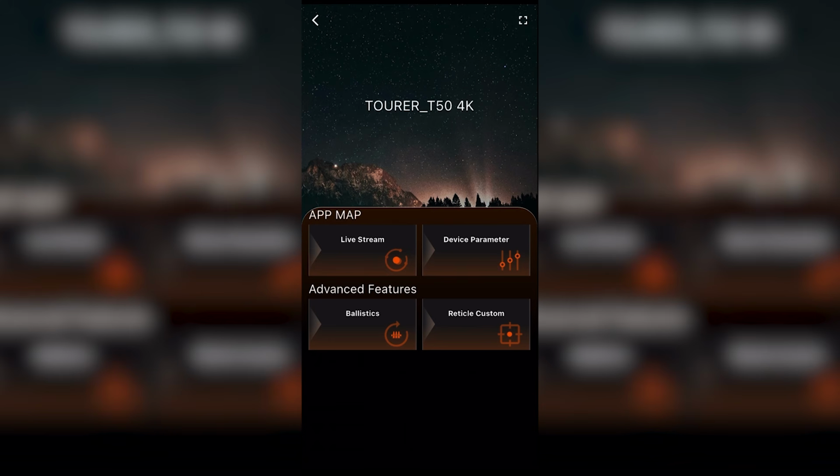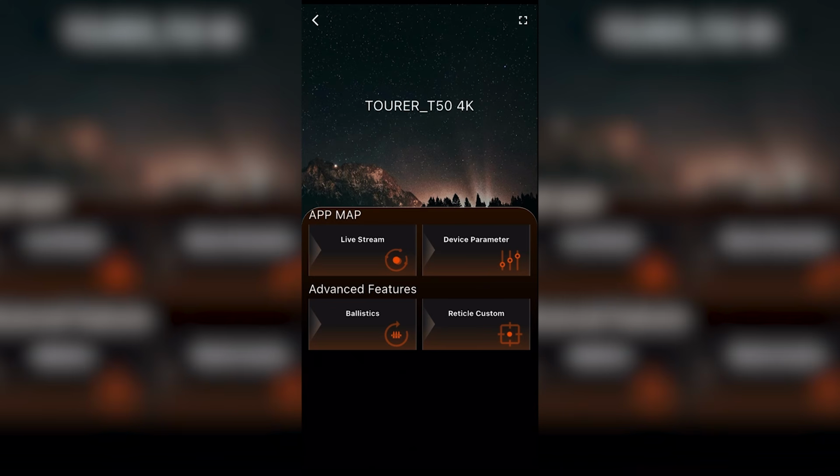So the devices are going to run off of a Wi-Fi signal. So in your optic, you need to turn on your Wi-Fi. You're going to go to the Wi-Fi in your mobile device and connect to it like you would to the Wi-Fi router in your house or a restaurant or wherever you might be.